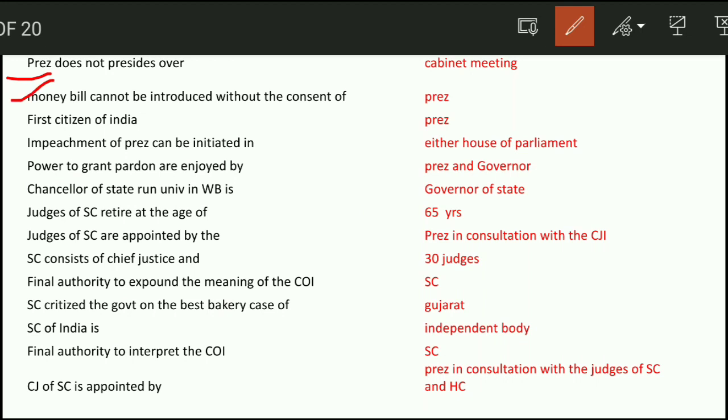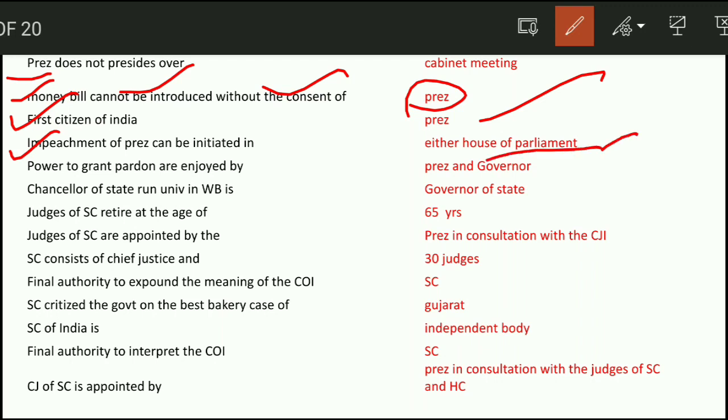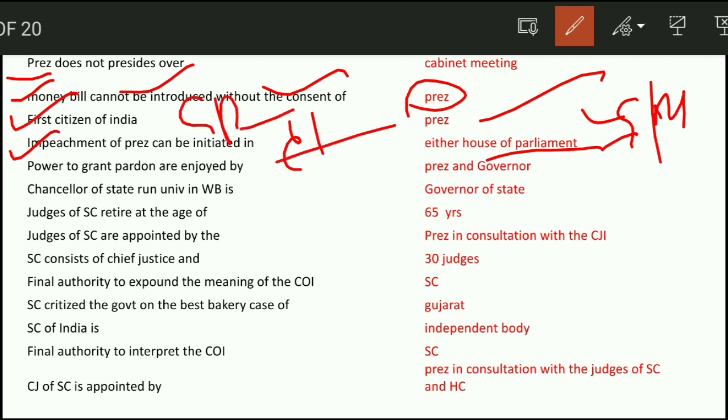Next question. Money bill cannot be introduced without the consent of the President. Next question. First citizen of India is the President of India. Impeachment of the President can be initiated in either house of Parliament, Lok Sabha or Rajya Sabha. It is under Article 61, and a special majority is required for the impeachment. But for the Vice President, it is a simple majority.